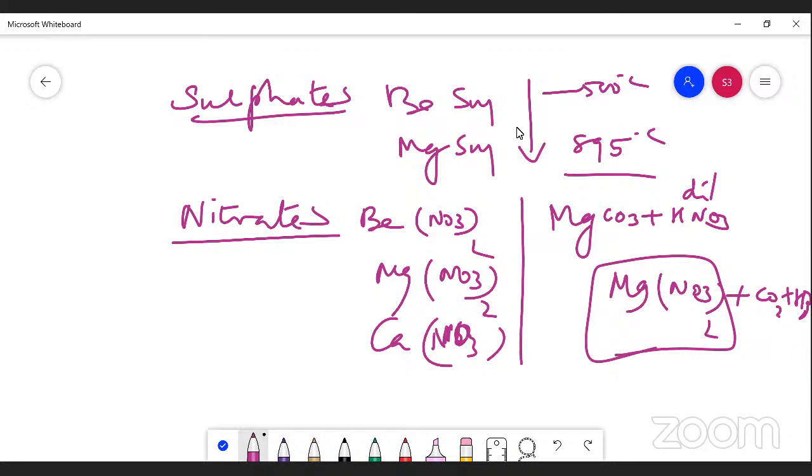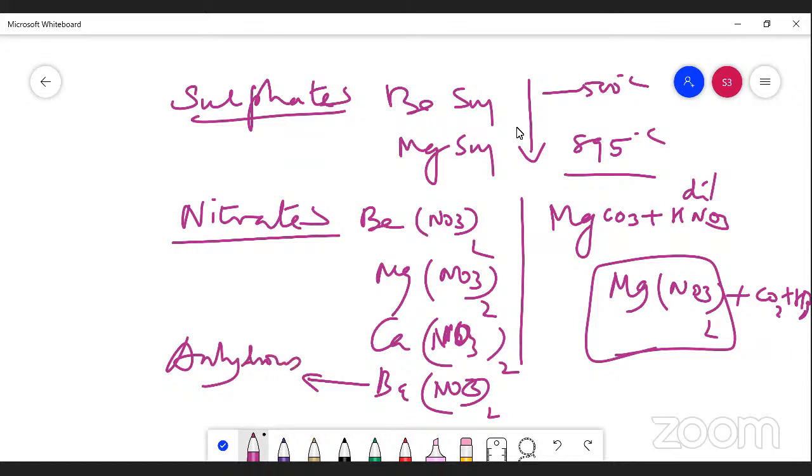While you are going down the group, the tendency to form hydrates decreases as the size increases. What is the point you should understand? You take for example calcium nitrate and barium nitrate. This is the point you can write down. Barium nitrate is in the anhydrous state, which means it does not absorb water moisture, whereas these others are hygroscopic in nature and can absorb water molecules.